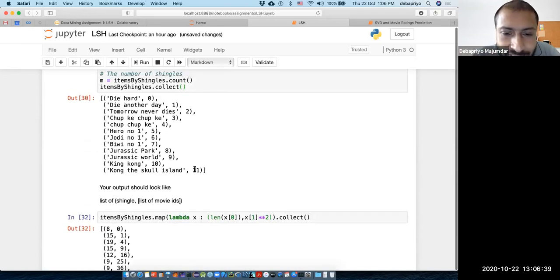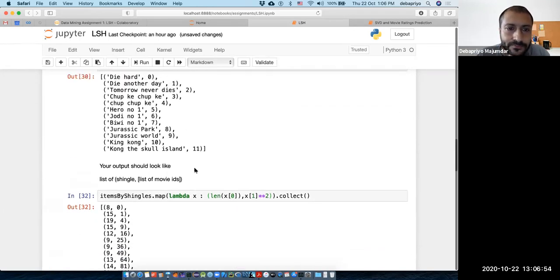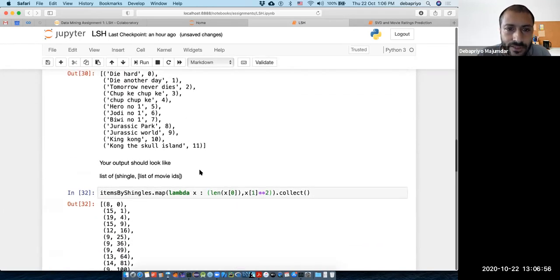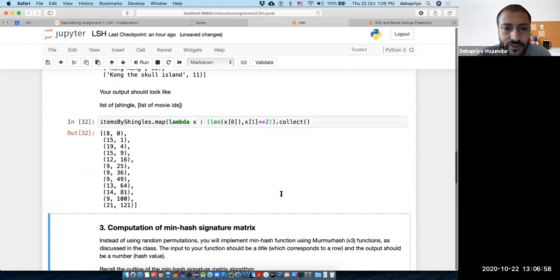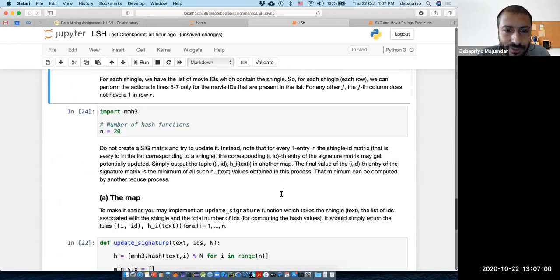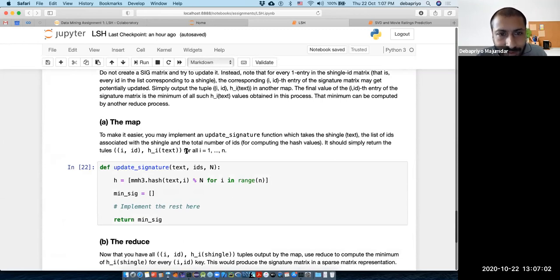So it's not always the case that the element that you are applying map on is a single element. It can also be a tuple or a pair. You can actually access parts of the tuple in the following way. All right. This will be an essential thing for you, because you will have to use lots of tuples and key value pairs.